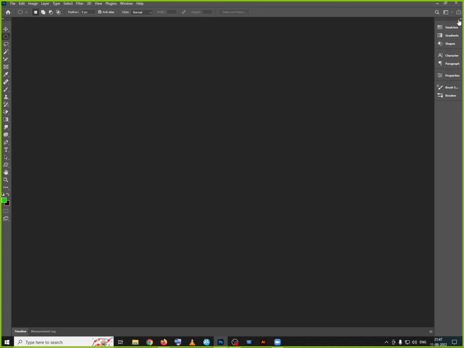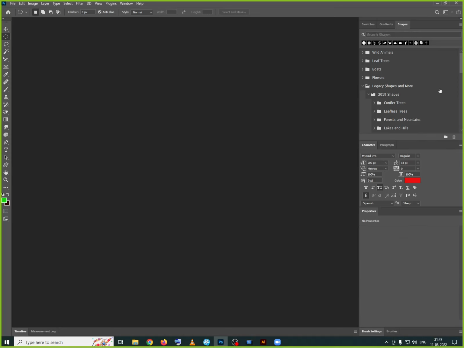On the right side, you'll have panels. Panels can be shown like this. You can compress them to save space if you want. Let me see where the best settings are. Property, character.